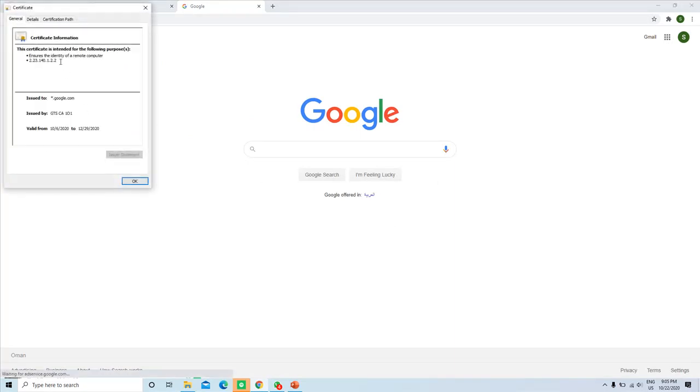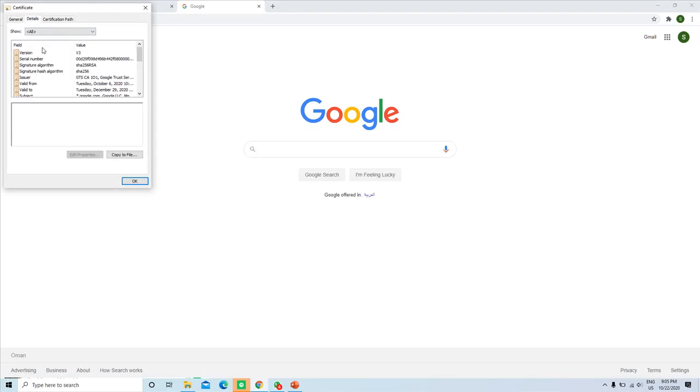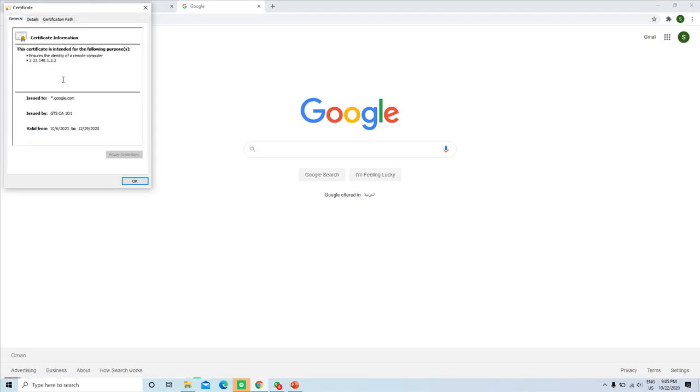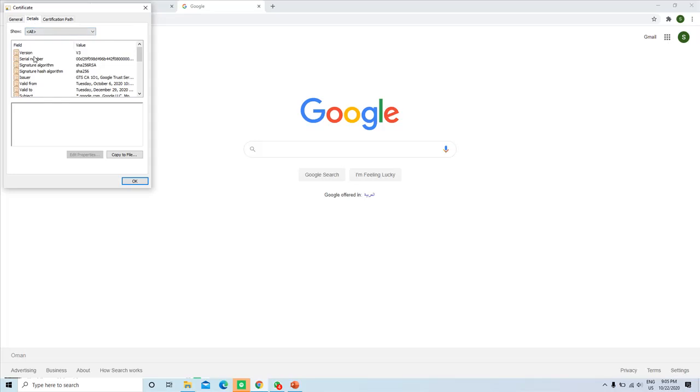This is a certificate. This certificate has lots of information: it is issued to Google, issued by which organization, the validity of the certificate, from which date to which date it is valid, the version of the certificate standard. Each and every certificate has a unique number. Which algorithm is used to do the hashing and key distribution, and